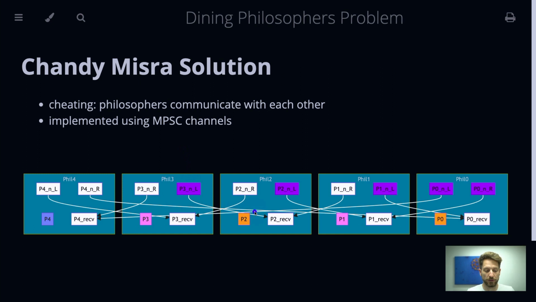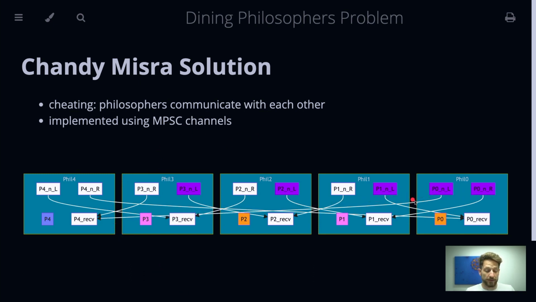You can see the connection coming in like that. And this is what's happening for every philosopher. So number 4, for example, talks to his neighbor number 3, and this super long arrow all the way from philosopher number 0.